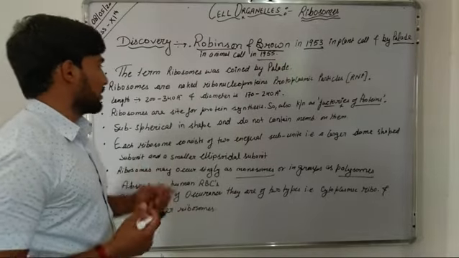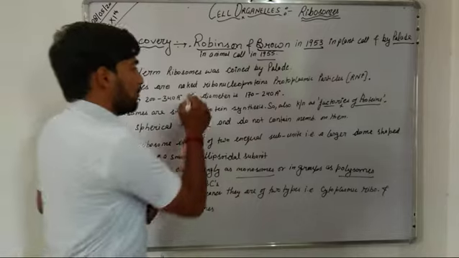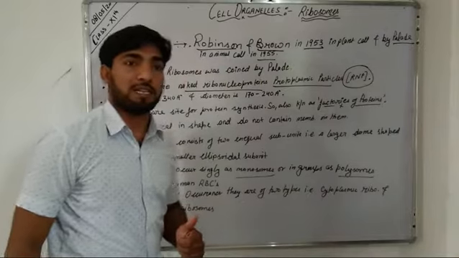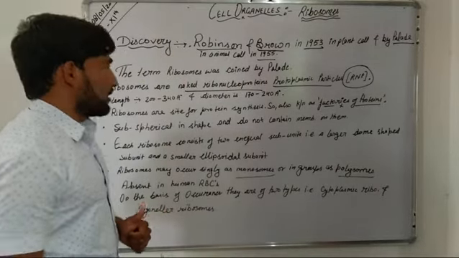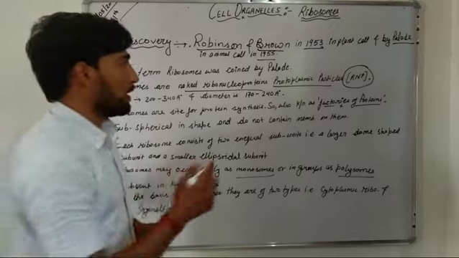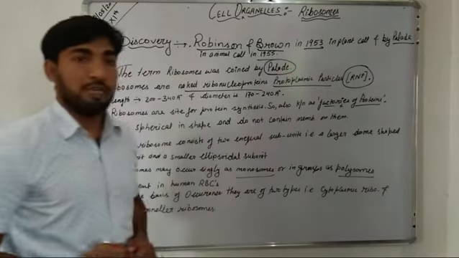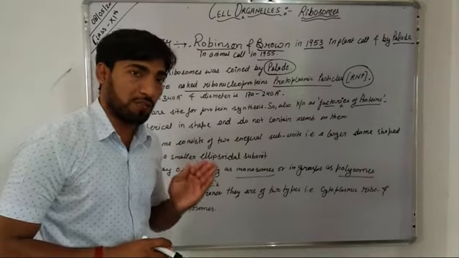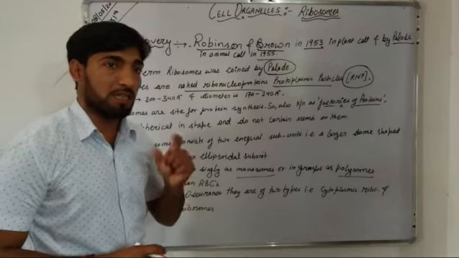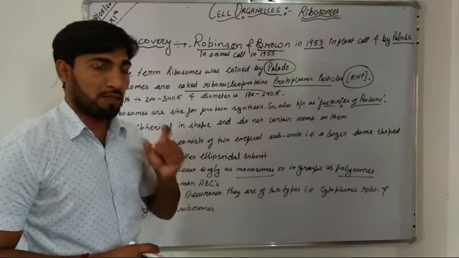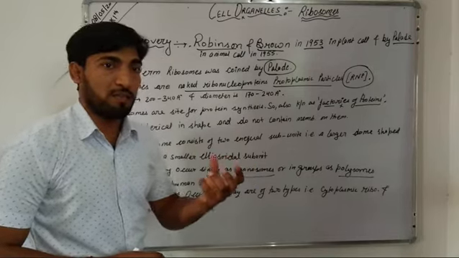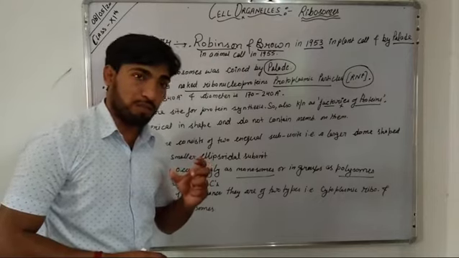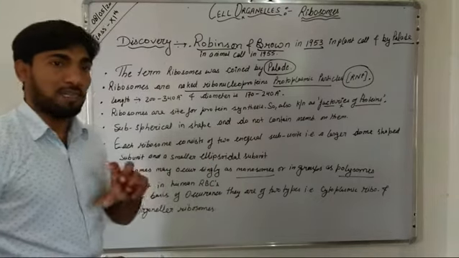These ribosomes are usually named ribonucleoproteins protoplasmic particles, that is RNP, which are present in the cell cytoplasm. This term ribosome was coined by Palade. The ribosomes were first discovered by Robinson and Brown in 1953 in plant cells, and in animal cells they were discovered by Palade in 1955.